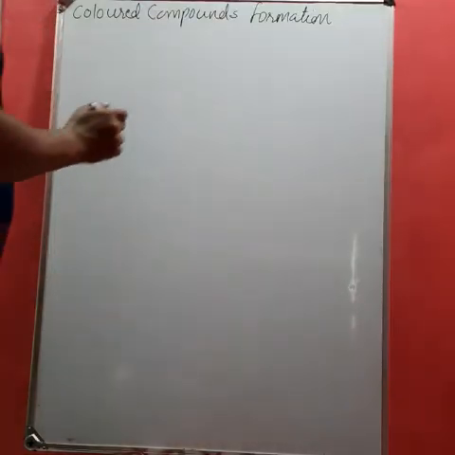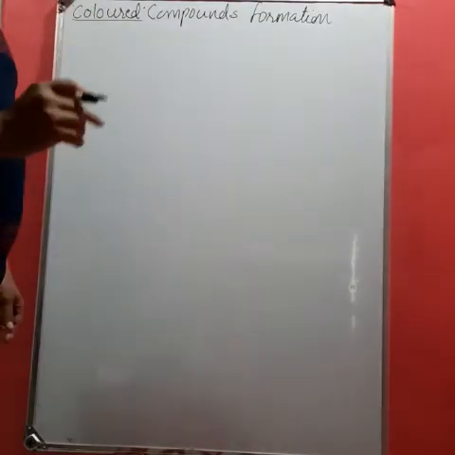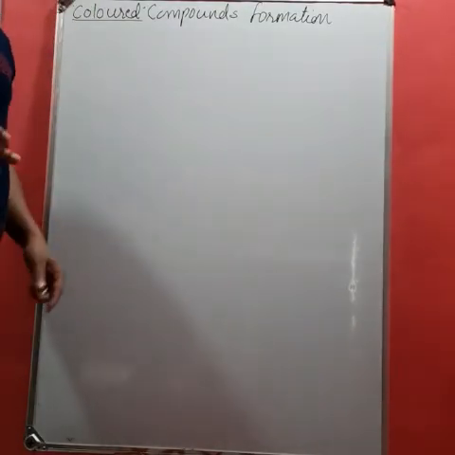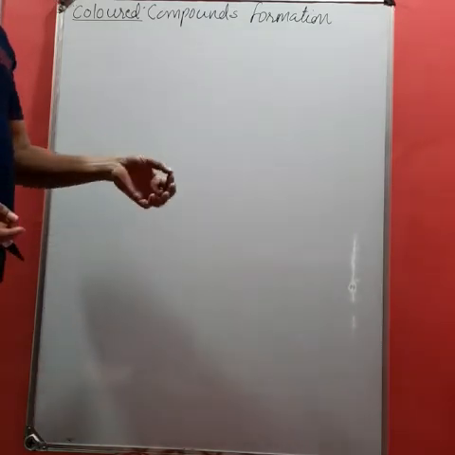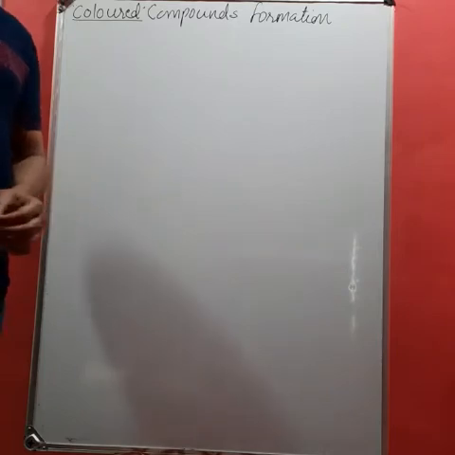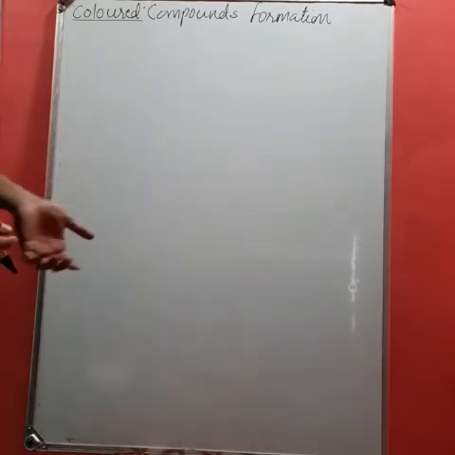Students, by your general experience you know that most of the d-block elements form colored compounds, like ferrous sulfate, ferric sulfate, copper sulfate, isn't it? In hydrated form they are colored.